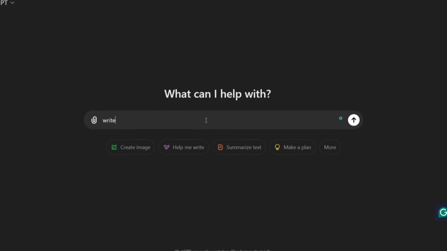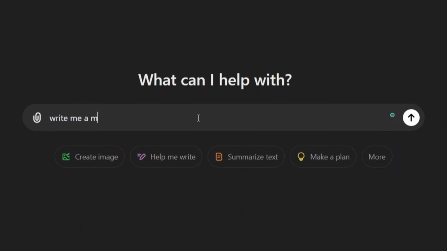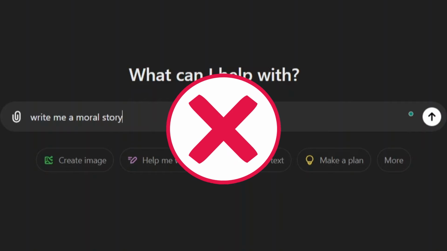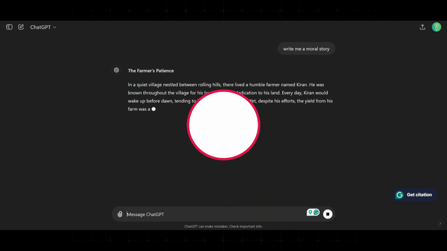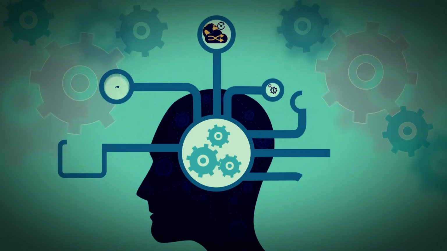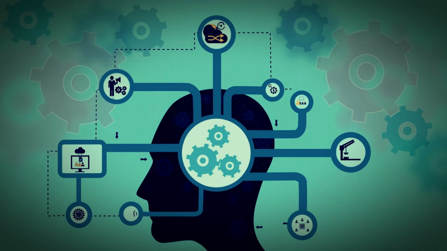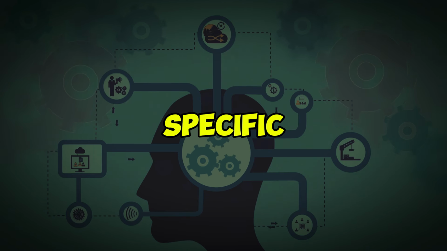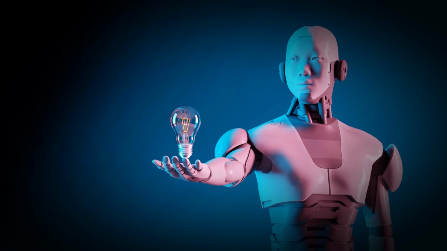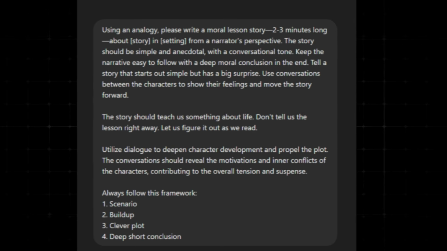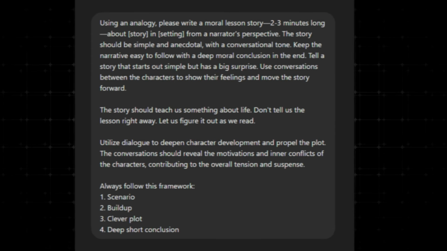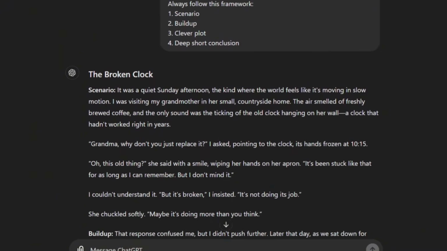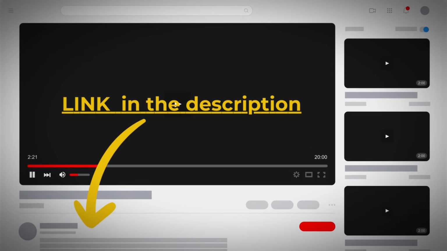Now take note that you don't just simply ask ChatGPT to create you a moral story because it will give a generic and common response every time. The technique for getting the most out of ChatGPT is using a well thought out prompt with specific instructions, which you don't have to worry about, as I will give you a banger format you can use for free. Following this detailed format, you can be sure that it will give you a good moral story. So feel free to use this banger ChatGPT prompt.